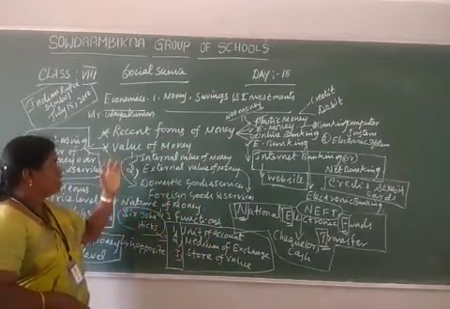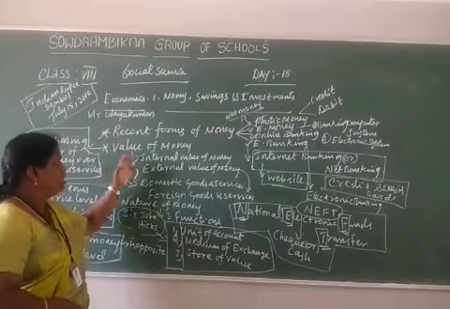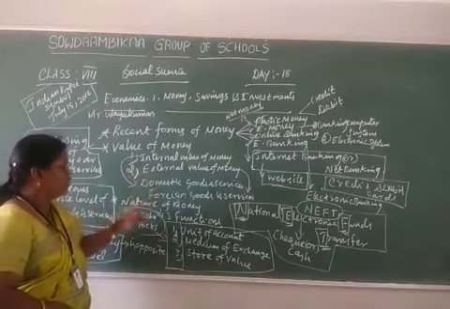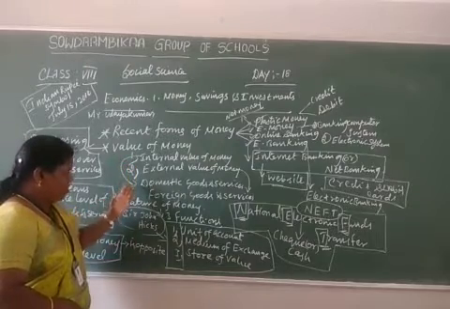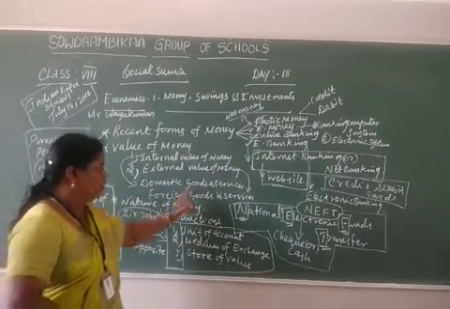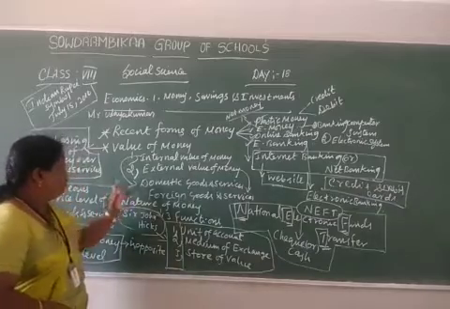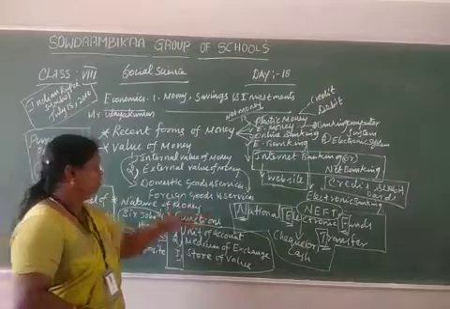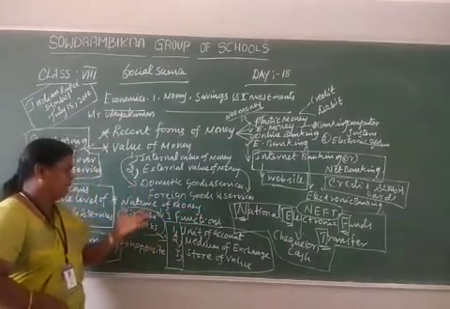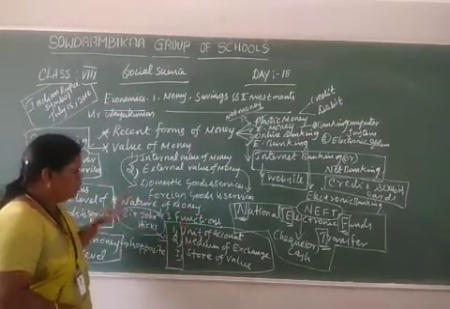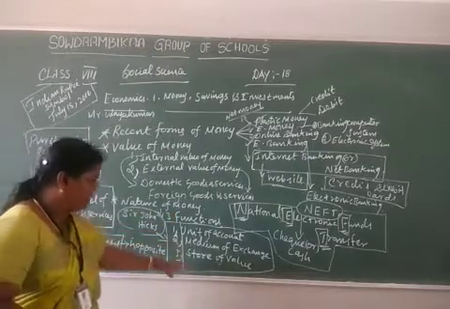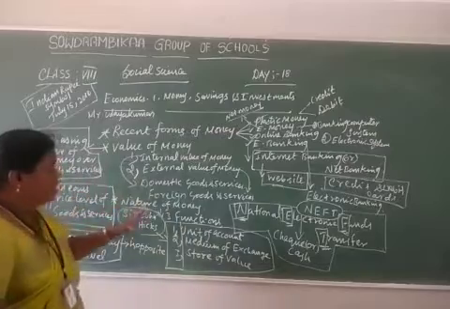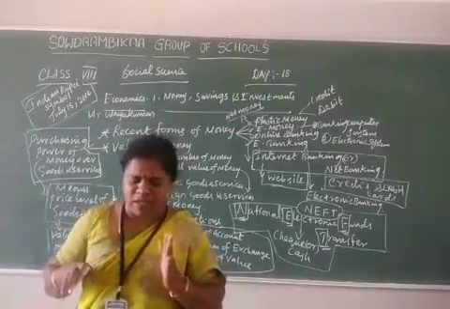In this class you learned about recent forms of money and the value of money. Value of money has two types: internal value and external value. Internal value of money means the purchasing power of money over domestic goods and services, and external value of money means its purchasing power over foreign goods and services. You also know the three functions of money and the nature of money. So money is very important, and you understand it very well in this lesson.